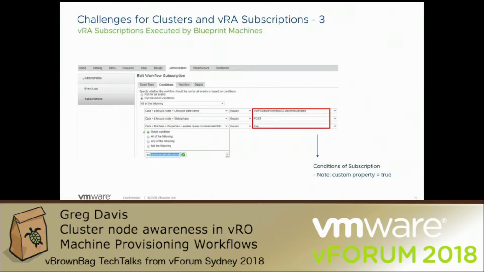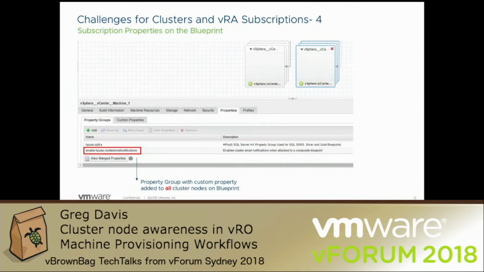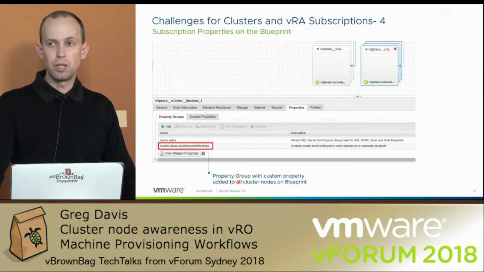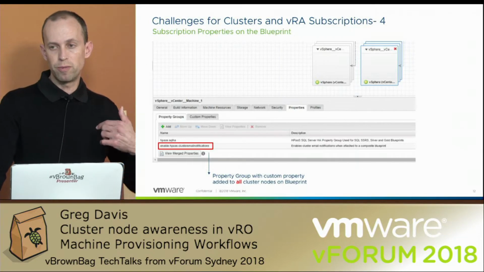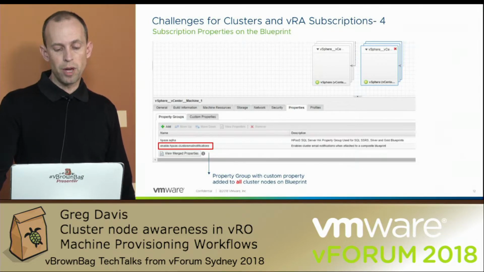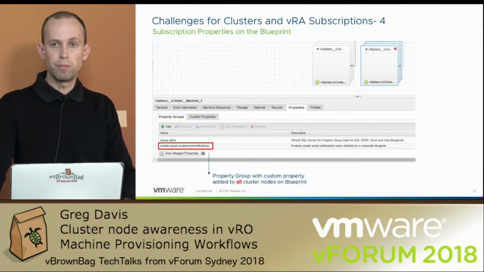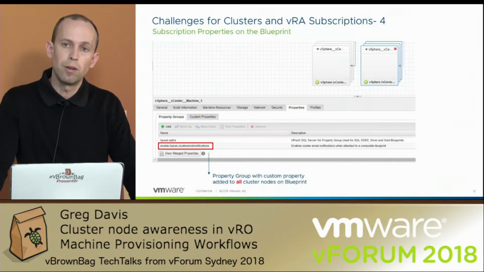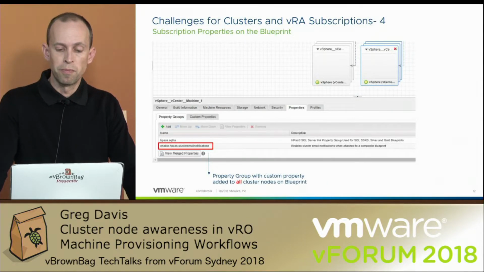In this way, it's like I can easily drop my subscription onto any machine on my blueprint that I want to execute that subscription for. So it allows me to easily drag and drop and remove subscriptions, and I don't have to manually type the custom property name in. So what I've done is I've added this property group to all my machines on the blueprint, and that means they will all execute that subscription during that lifecycle state and phase.